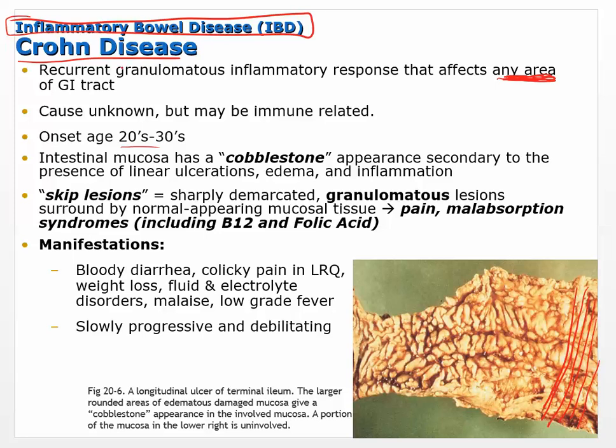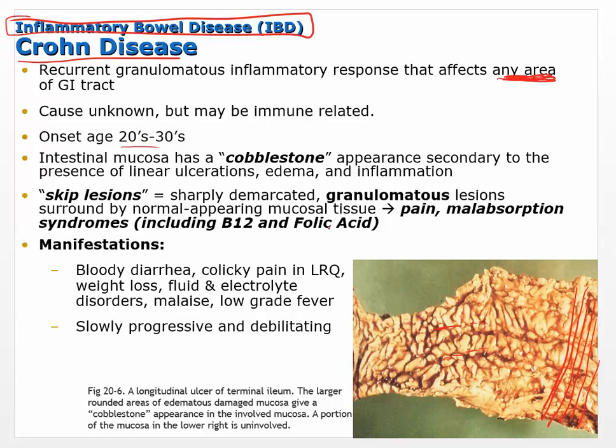What happens with Crohn disease is that the intestinal mucosa has a cobblestone appearance, secondary to the presence of the linear ulcerations, edema, and inflammation. So you start seeing a cobblestone sort of appearance, if that makes sense. And you can see the granulomatous exudate that's kind of moving out of this area. And you also see some stenosis where you have narrowing of the intestine. Okay, so you can kind of see that going on as well.